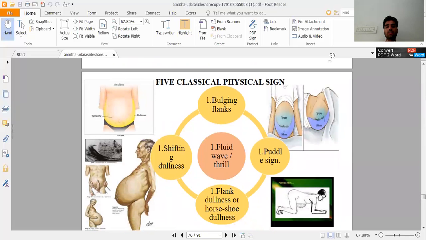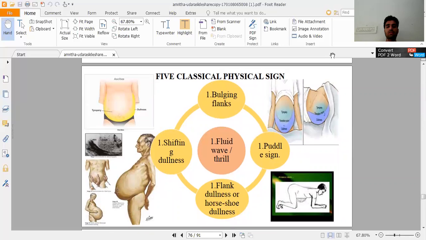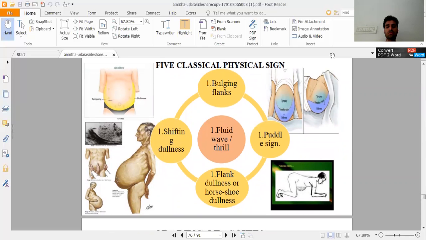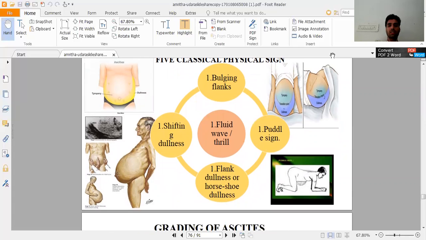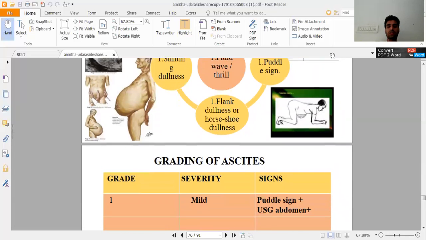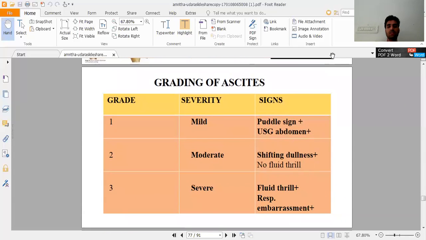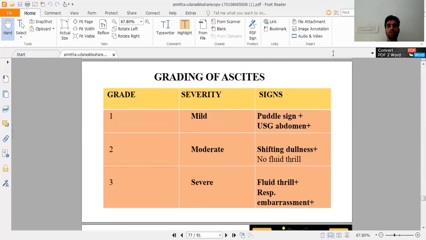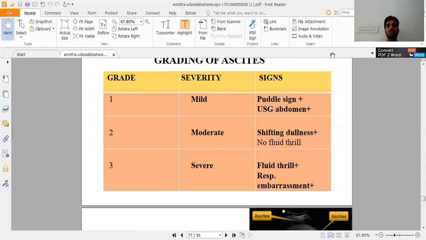There are five classical physical signs: bulging flanks, puddle sign, shifting dullness, fluid thrill, and flank dullness or horseshoe dullness. These are the five classical signs of ascites. Grading of ascites depends on the fluid present and respiratory embarrassment: mild, moderate, severe.